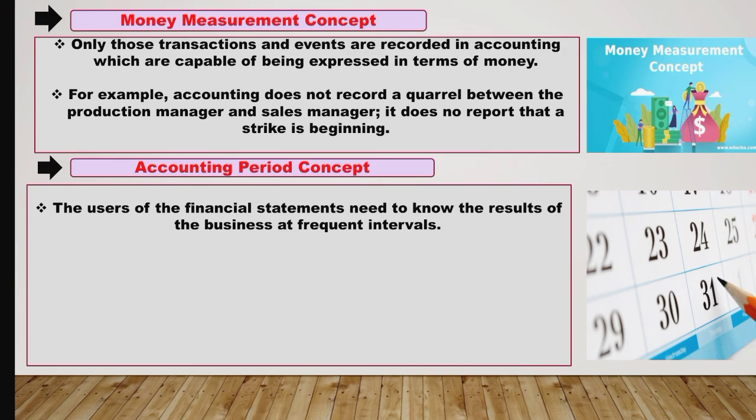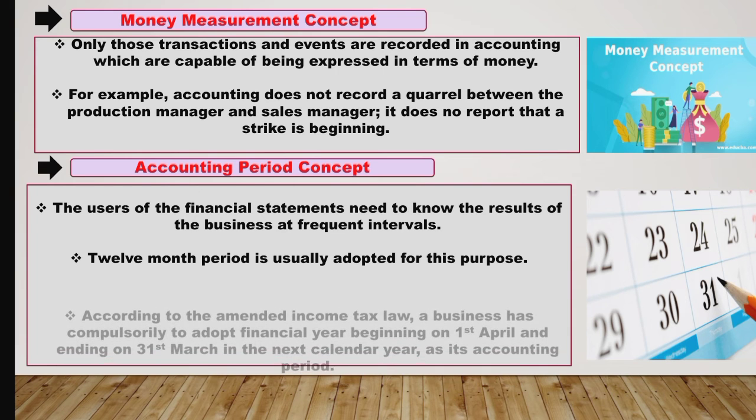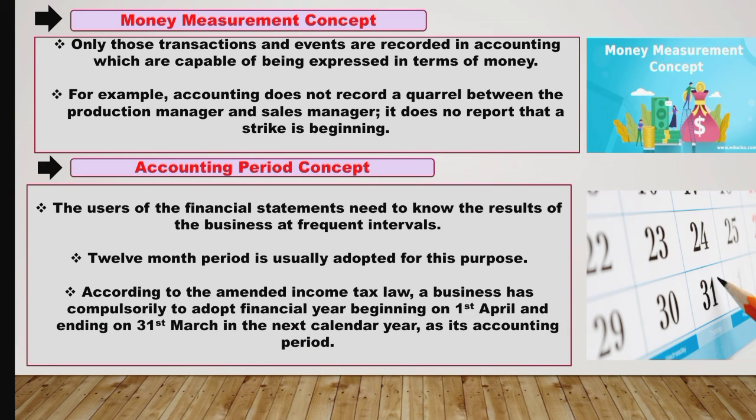So here we can say a 12-month period is usually adopted for this purpose. According to the amended income tax law, a business has compulsorily to adopt a financial year beginning on 1st April and ending on 31st March in the next calendar year as its accounting period. So here the 12-month period, from 1st April to 31st March, is considered as the accounting period.